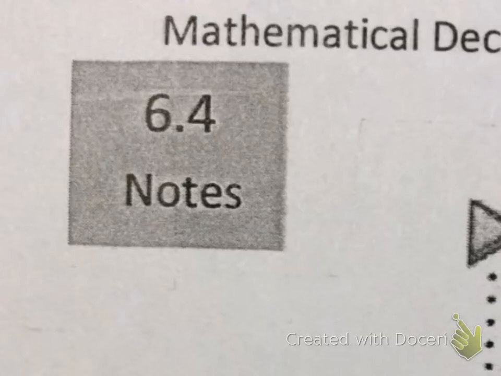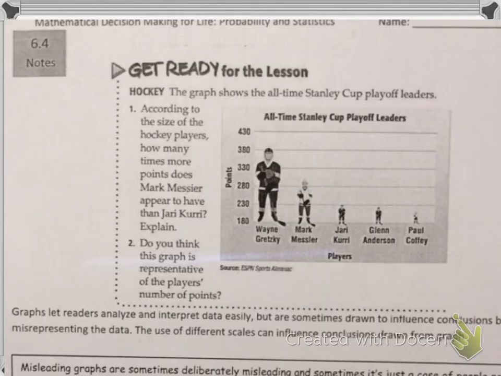This is Note Taking Guide 6.4 for Mathematical Decision Making for Life. So what we're going to be doing today is looking at some graphs, some data, some displays, and deciding whether or not these have any kind of bias in them, or whether they're truly depicting what they're supposed to.